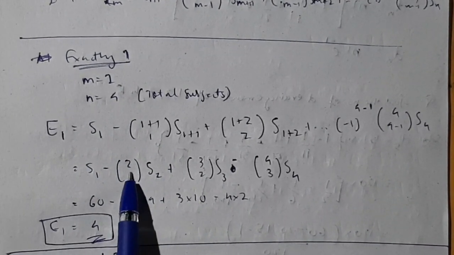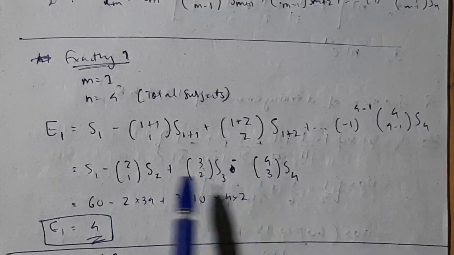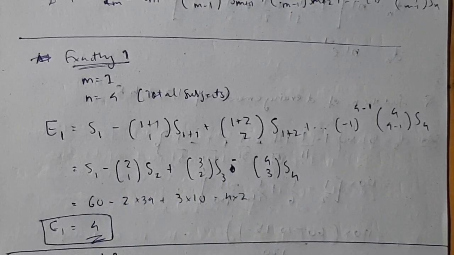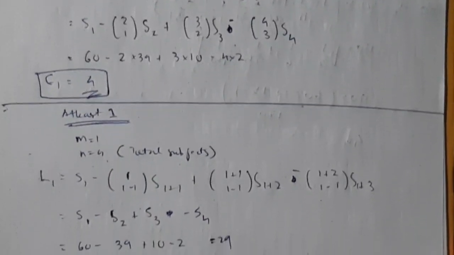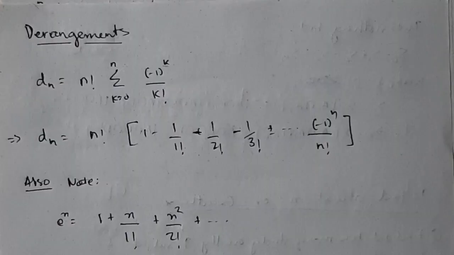And this one which I have written in brackets is nothing but 2C1, 3C2, 4C3; in shortcut we write it like this. So you will get E1 here. Similarly for LM you need to find the same. N will be 4, M will be 1, substitute that and you will get the answer here. That's the way for LM and EM.